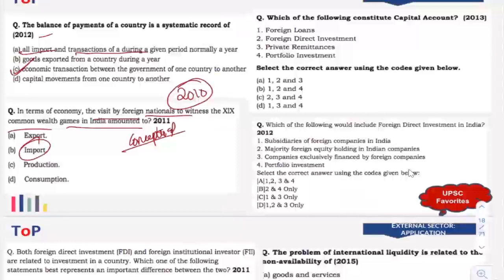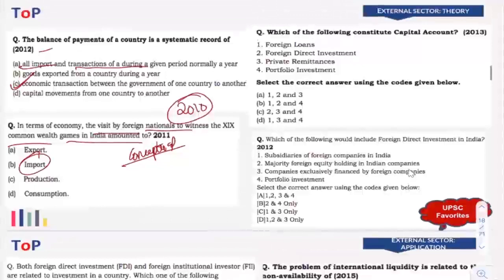We have already discussed this kind of example in the class, so it won't be much of an issue for you. I hope you have understood that concept, because whenever foreigners are coming to India and taking our services, that means we are importing services. Whenever our students or tourists go to another country, whether for pilgrimage or tourism purposes, that means we are exporting services. Sorry, I'm really sorry. I just messed it up. We are exporting services. Okay.